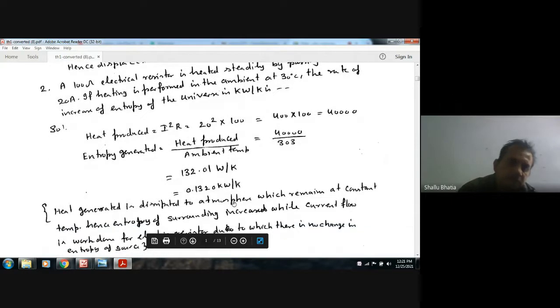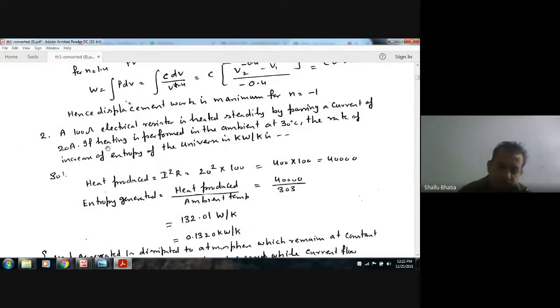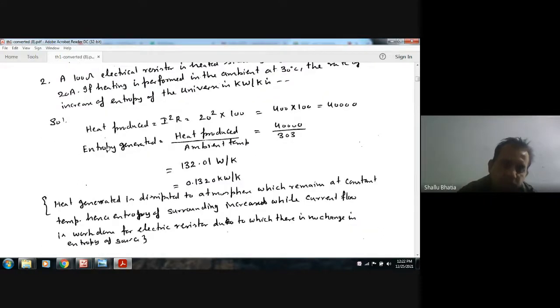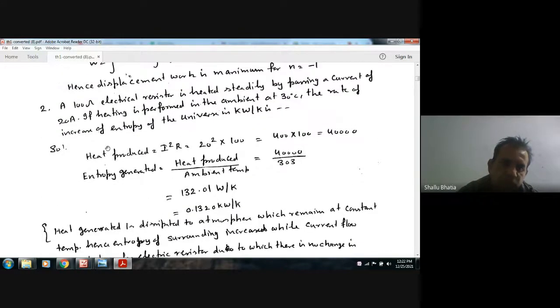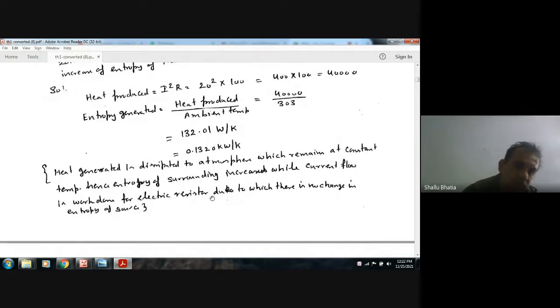Now the heat is produced by passing current through a resistor. It means it is work done, so there will be no entropy change of the system or the wire. So the entropy change is zero, and the entropy change of the universe will be that amount only, that is 0.132 kilowatt per degree Kelvin.